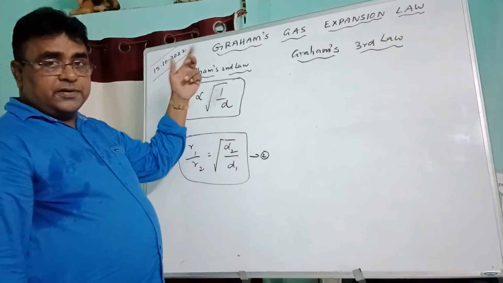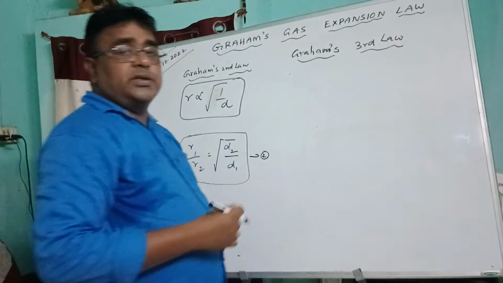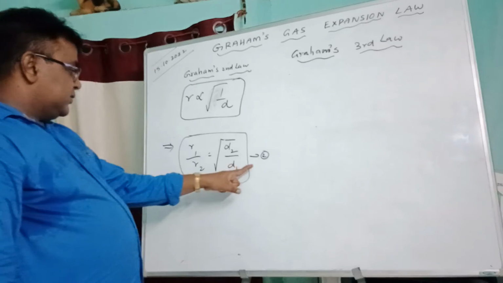The first one is R1 by R2 is equal to square root of m2 by m1. This is the first formula. And R1 by R2 is equal to square root of D2 by D1. So this is the second one.